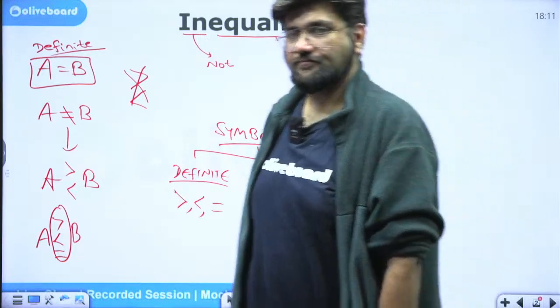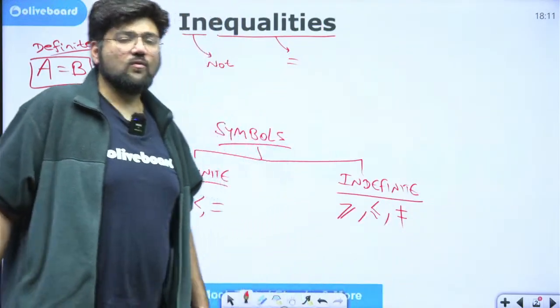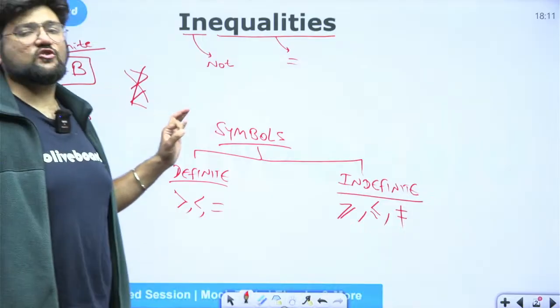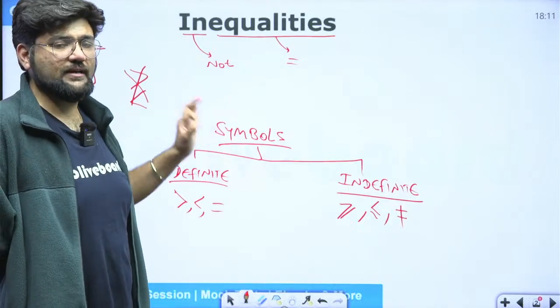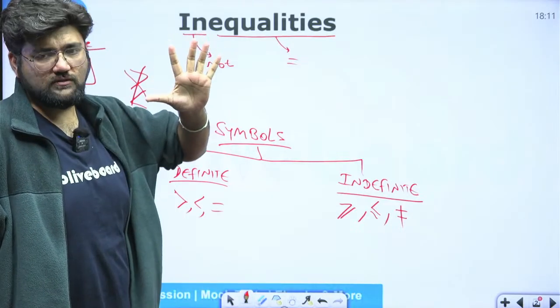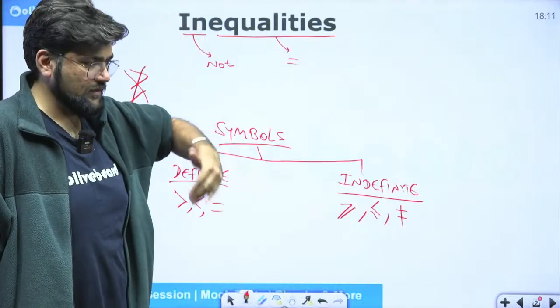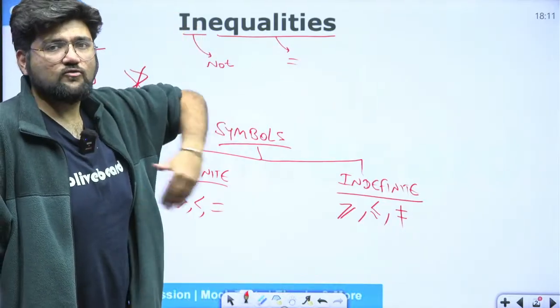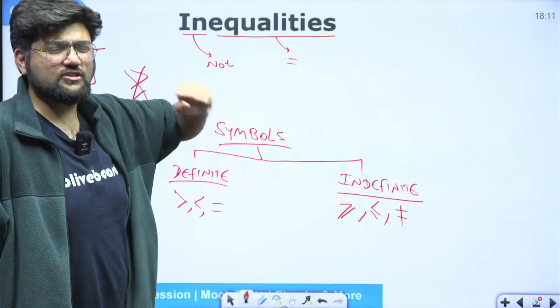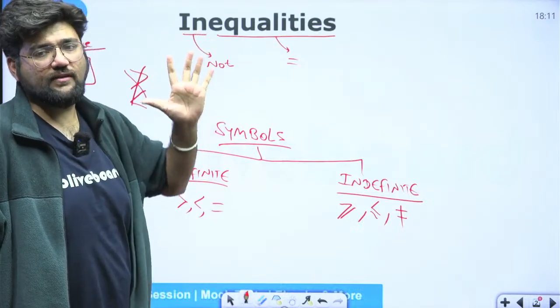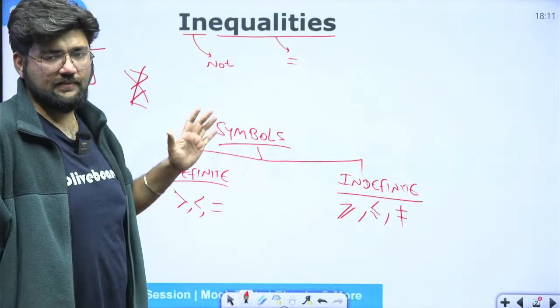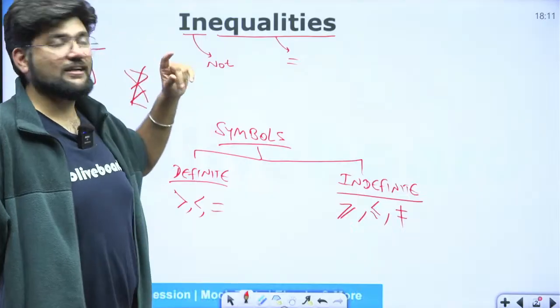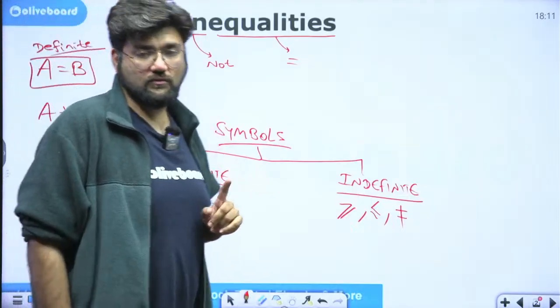Okay. Now, your inequalities, the concept of complete inequalities, is totally based on 5 rules. 5 rules which we will be learning as we progress through this. Okay. By the end of the session, you will be able to solve any question of inequalities with the help of these 5 rules. 5 rules is all we need, that's it. Okay. But what we are doing right now is we are laying the groundwork for those 5 rules, right?